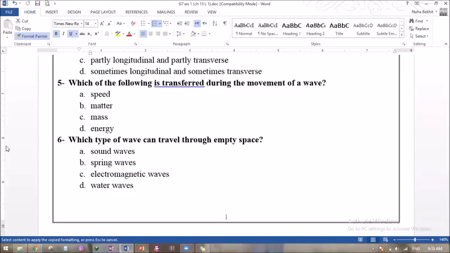Question number 5. Which of the following is transferred during the movement of a wave?